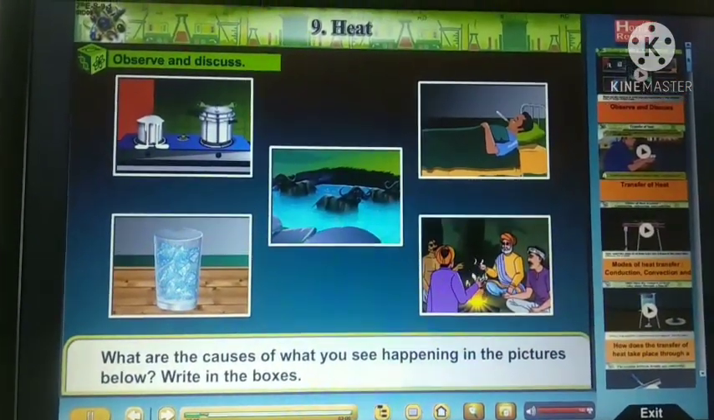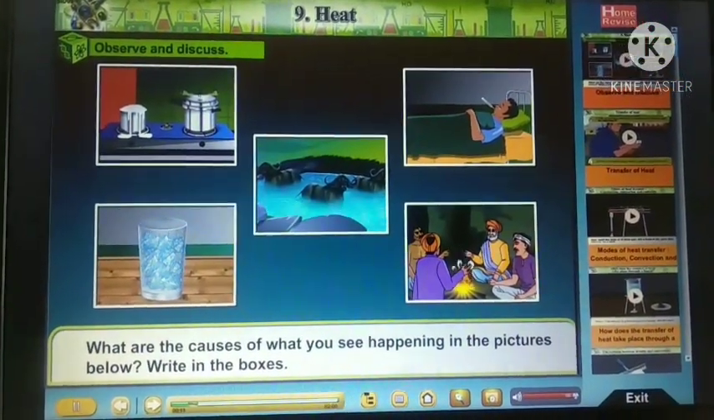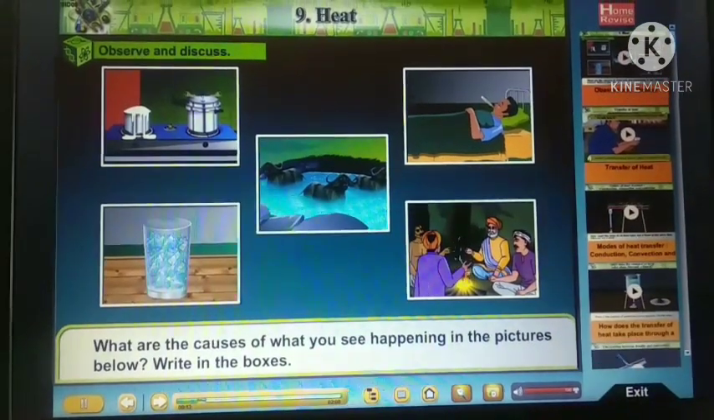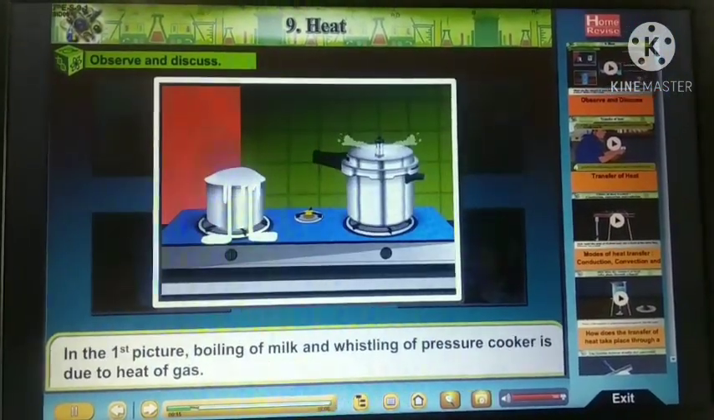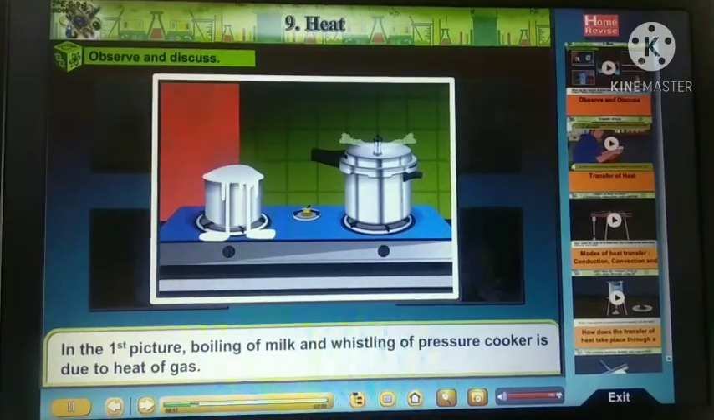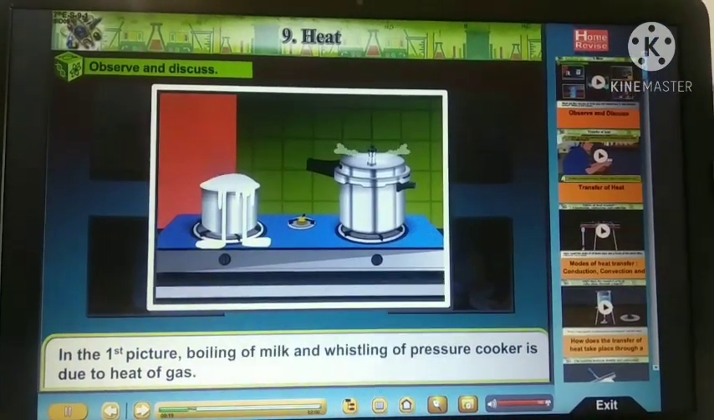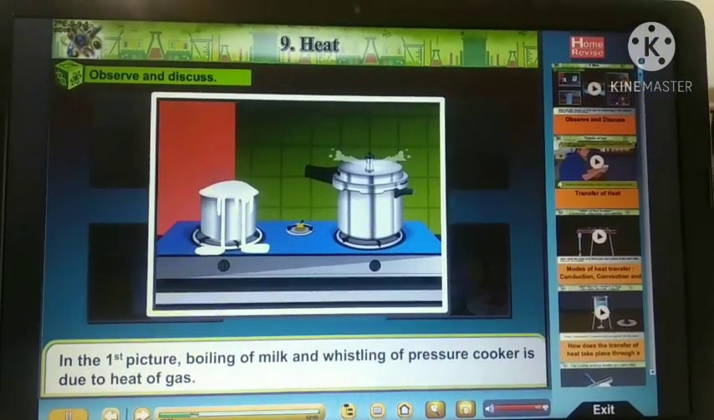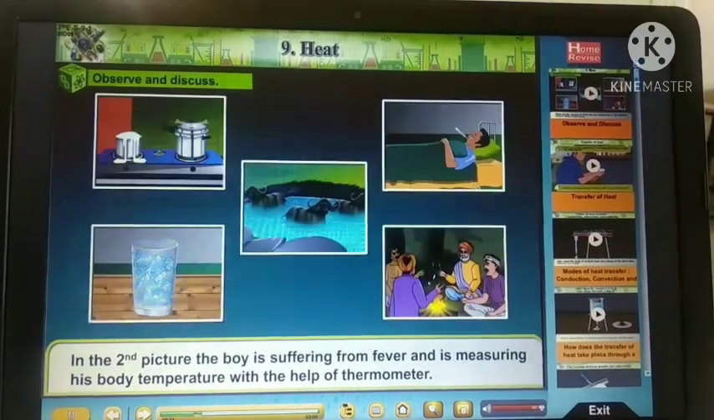Heat. What are the causes of what you see happening in the pictures below? Write in the box. You can see the pictures. In the first picture, boiling of milk and whistling of pressure cooker is due to heat of gas. You can see the boiling of milk.